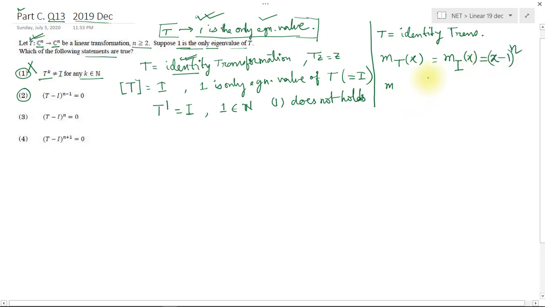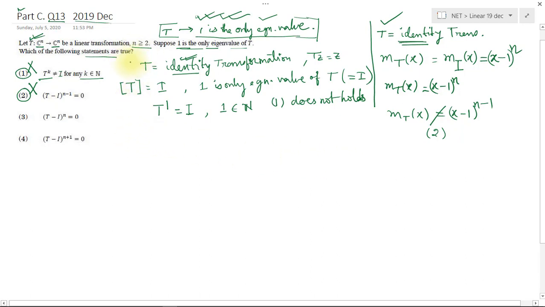For the identity transformation, it cannot happen that the minimal polynomial of T will be x minus 1 to the power n minus 1. That cannot happen for the identity transformation, and the identity transformation satisfies the condition that 1 is the only eigenvalue. So it is not true for the identity transformation. Option 2 does not hold.